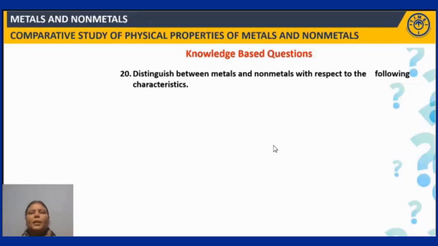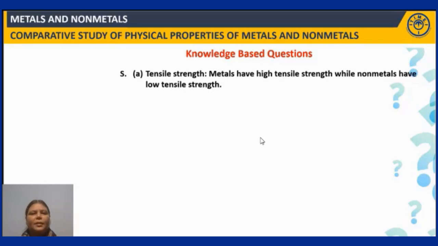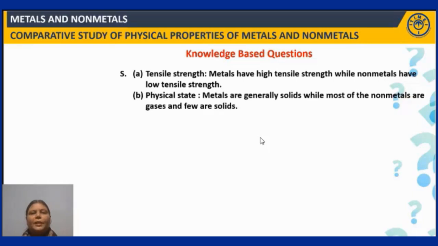Distinguish between metals and non-metals with respect to the following characteristics: tensile strength and physical state. See, generally, metals have high tensile strength, whereas non-metals have low tensile strength. And coming to physical state, metals are generally solid in nature, with exceptions, right? But non-metals are generally gaseous in nature, though some non-metals you can see in the liquid as well as in the solid state. Exceptions are there, but that is the general thing, right?